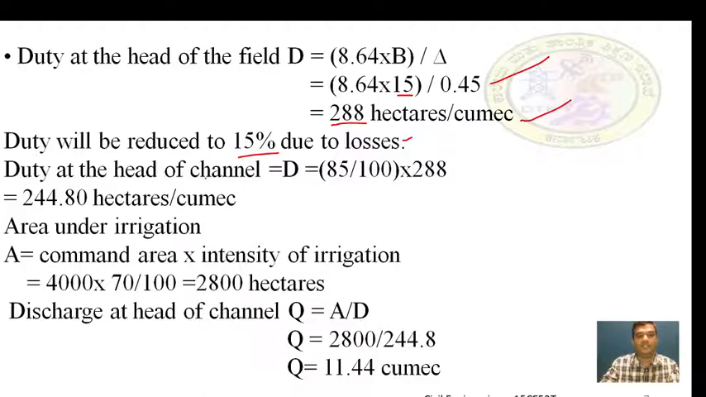Duty at the head of the channel, D is equal to 85% of 288. We will get the duty as 244.80 hectares per cubic.